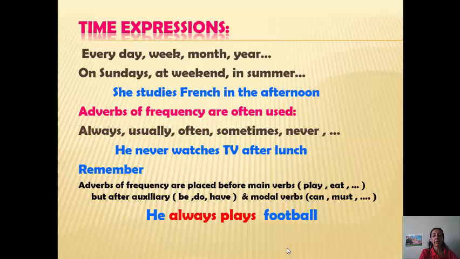He always plays football. Adverb of frequency here, always, we put it before the main verb play. But in this example, he is always ready. When we find verb to be, we put the adverb of frequency after it. So we put always after is. Okay? Great.